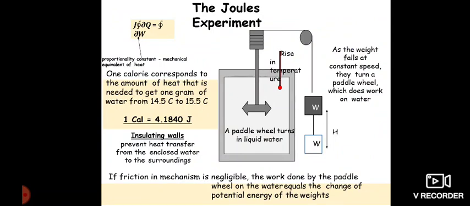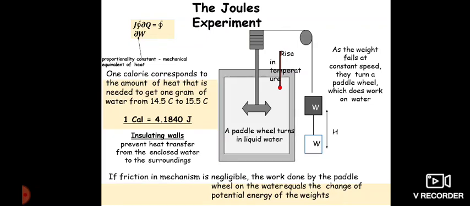This is the Joule experiment. 1 calorie corresponds to the amount of heat that is needed to raise 1 gram of water from 14.5 degrees centigrade to 15.5 degrees centigrade. Okay. So if friction is negligible, the work done by the paddle on the water equals the change of potential energy of the weight.